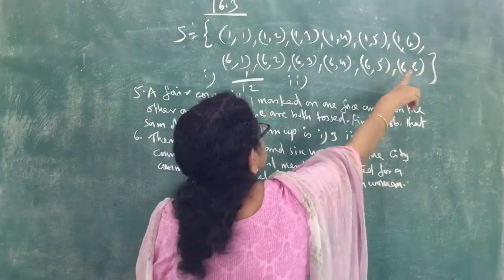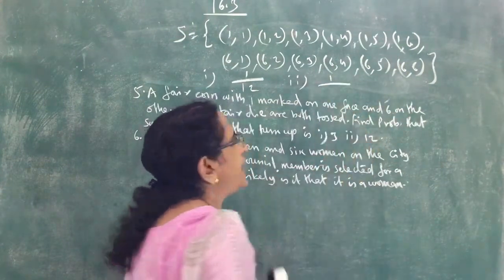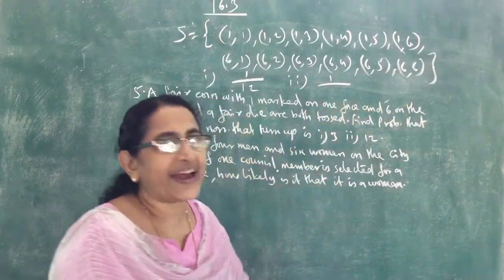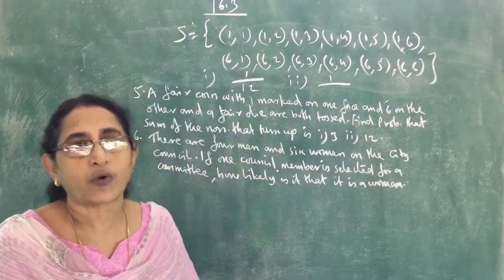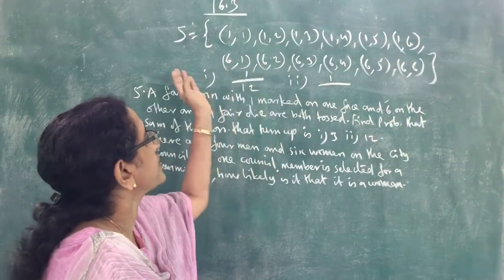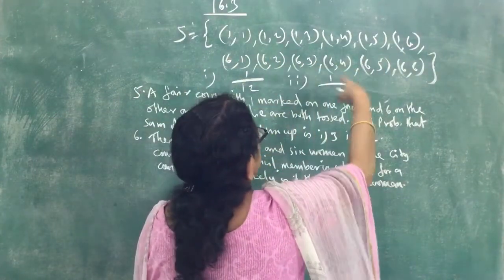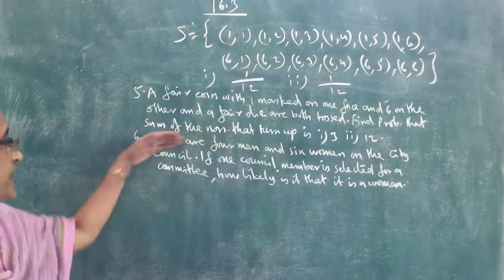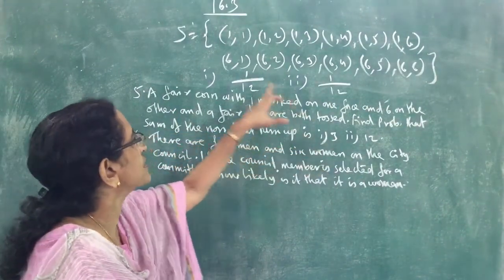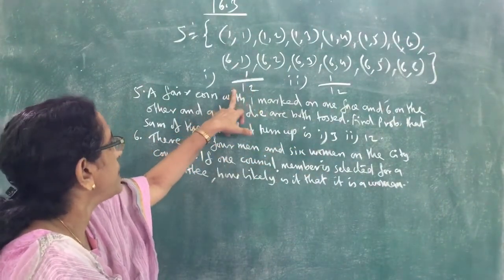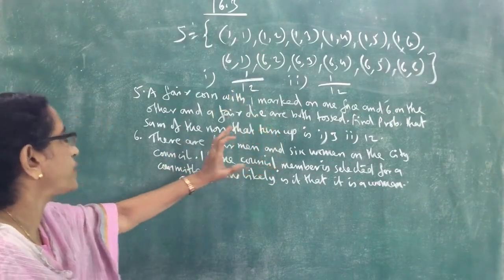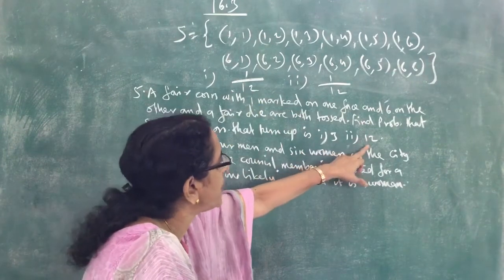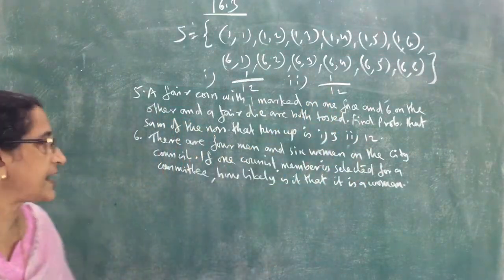That is 6, 6. So the probability is the number of favorable outcomes, that is 1, divided by the total number of possible outcomes, that is the number of sample points, 12. Total, 6 plus 6, 12 are there. So the required probability is 1 by 12. That is the answer. The probability of getting sum 3 is 1 by 12, and the probability of getting sum 12 is 1 by 12. So that is the answer.